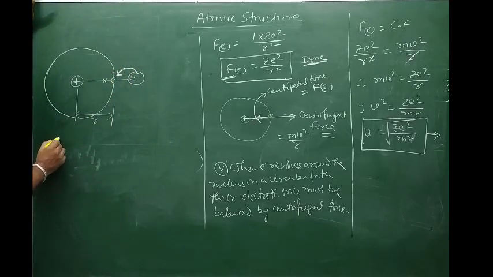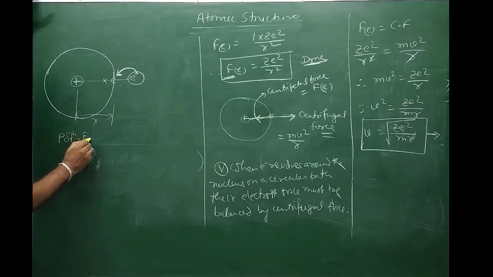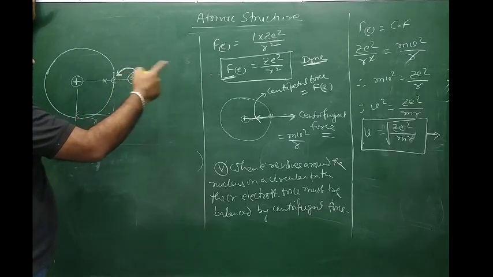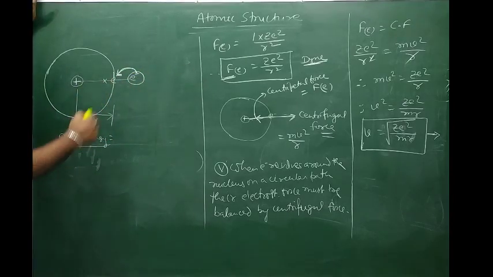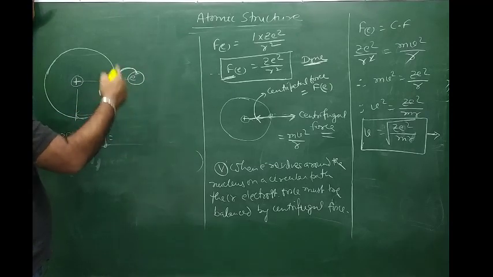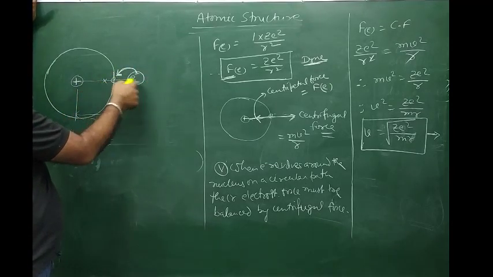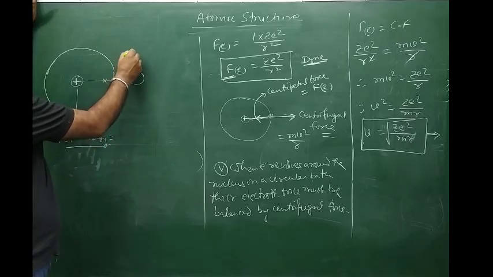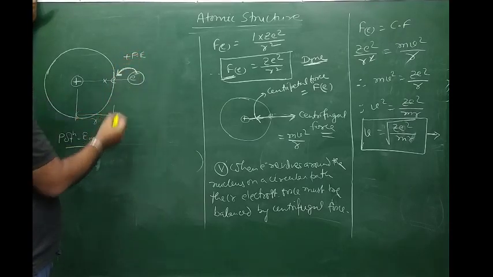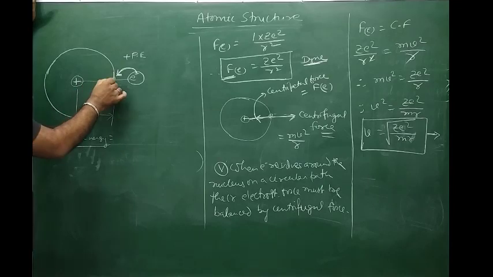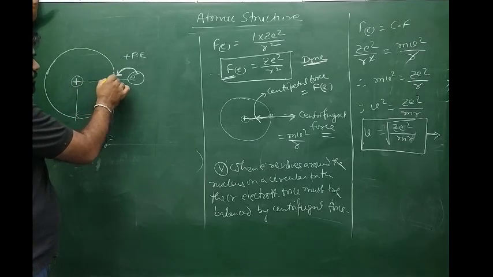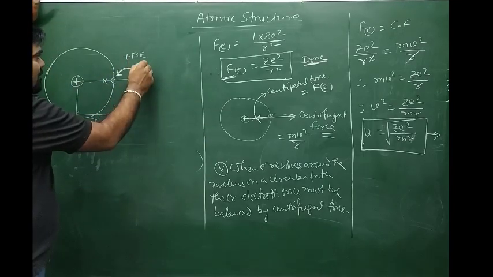So potential energy we can define on the basis of this. Potential energy can be defined as the work done to bring the electron from infinity to the distance.